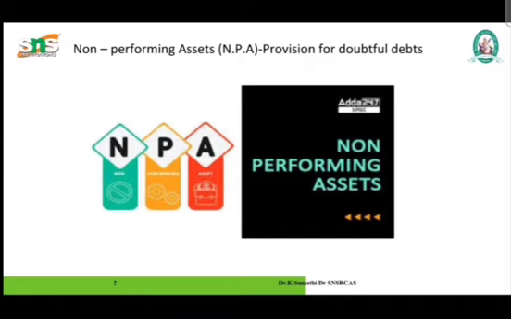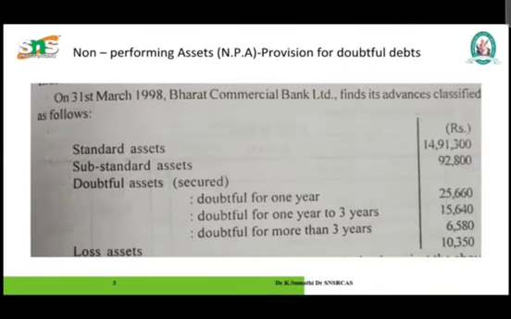Next we will see the provision for NPA. For the purpose of making provision for non-performing assets, different advances of a bank are classified into 4 categories with variable provisions. Now we will discuss the categories. First one, standard asset. A standard asset refers to an asset which does not pose any problems and does not carry more than normal risk attached to the business.